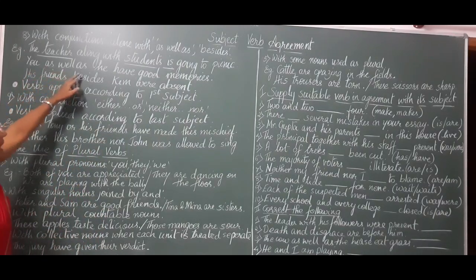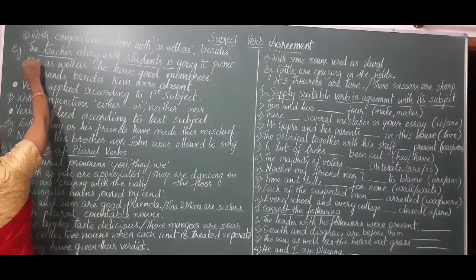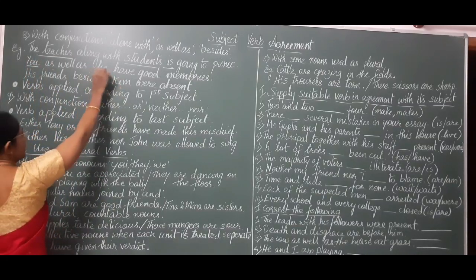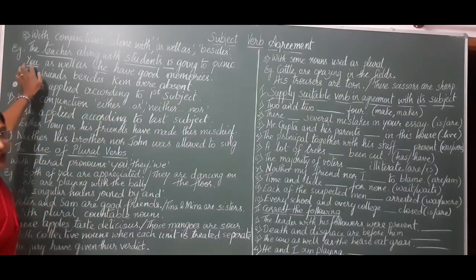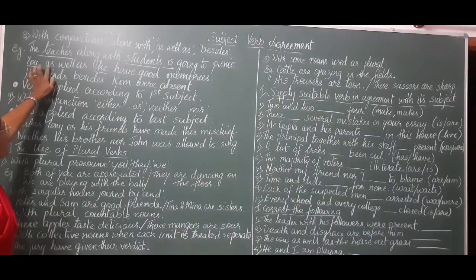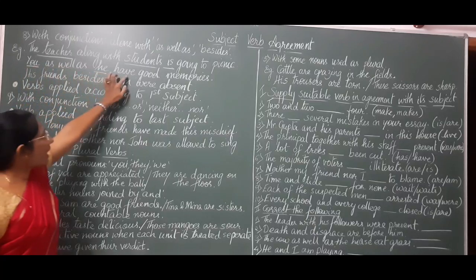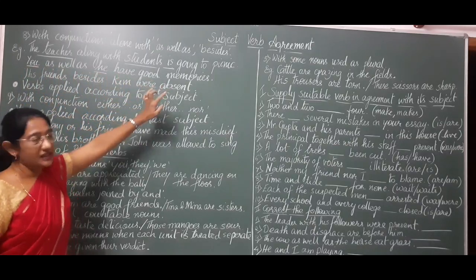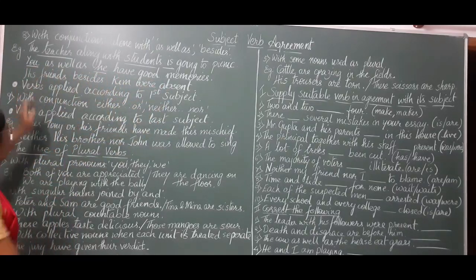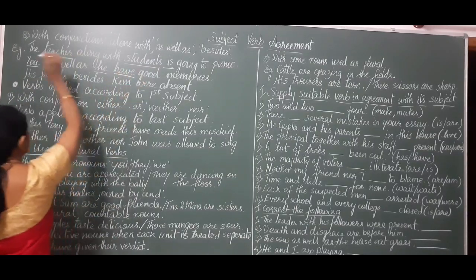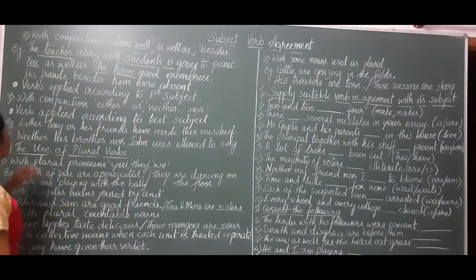You as well as he. You is the first subject. He becomes the second subject. We go according to the first subject with the conjunction as well as. You have good memories. So, we use the verb according to the first subject.